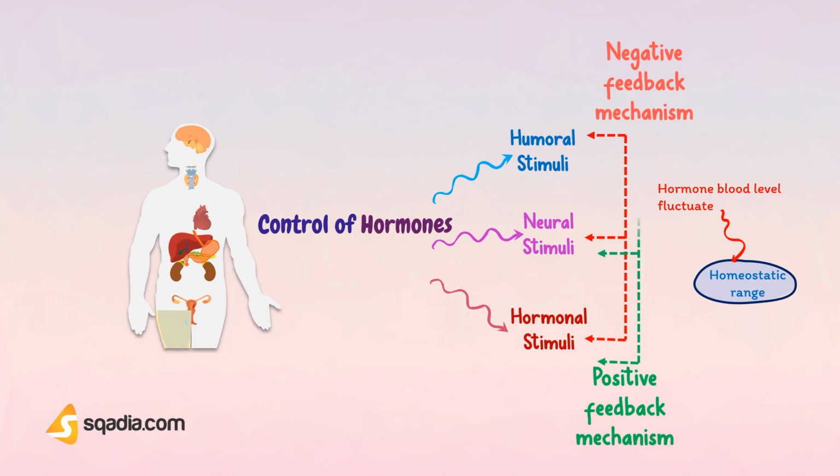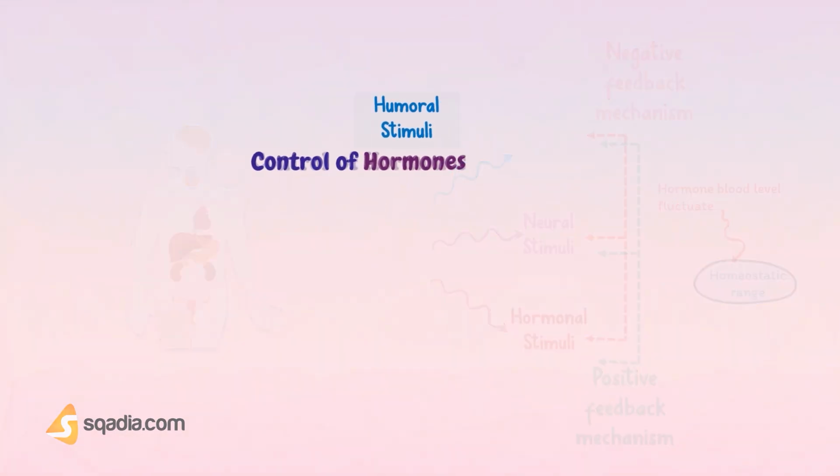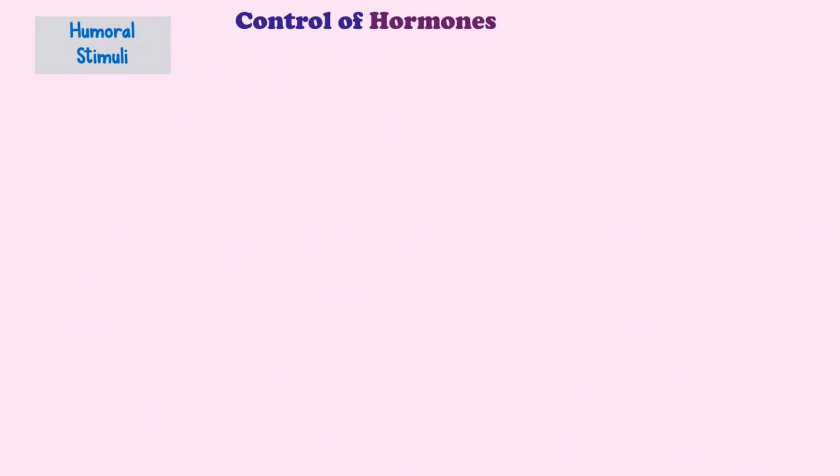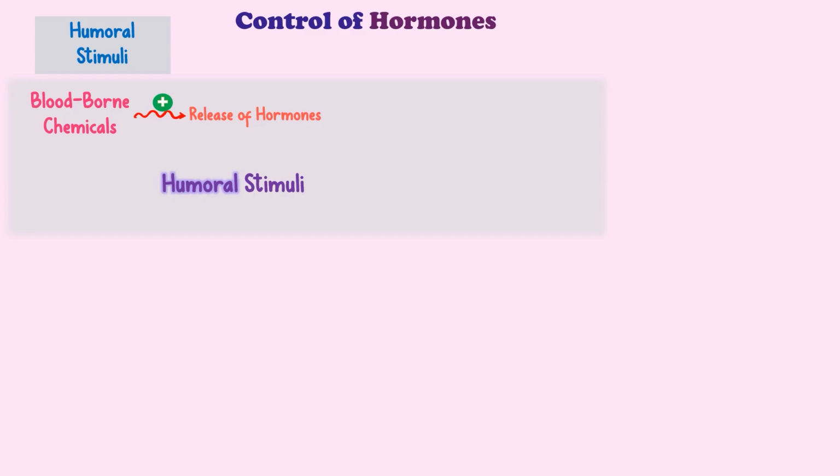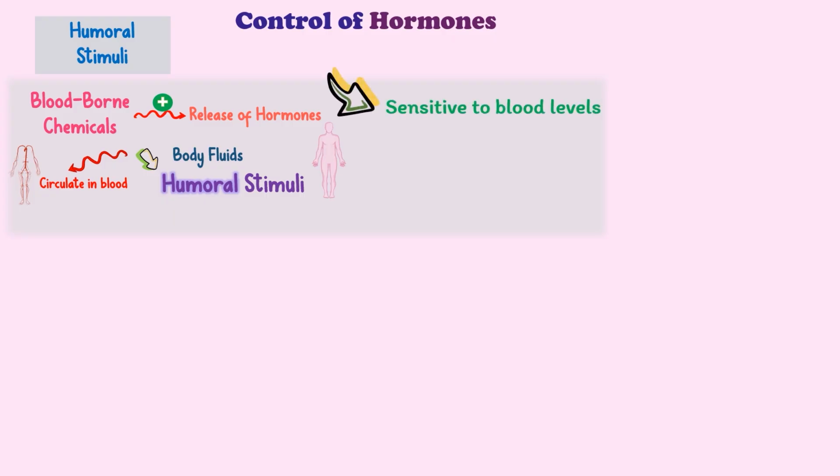In a few instances, positive feedback mechanisms also regulate blood hormone levels. Let's discuss, starting with control by humoral stimuli. Blood-borne chemicals can directly stimulate the release of some hormones. These chemicals are referred to as humoral stimuli because they circulate in the blood, and here the word humoral refers to body fluids, including blood.